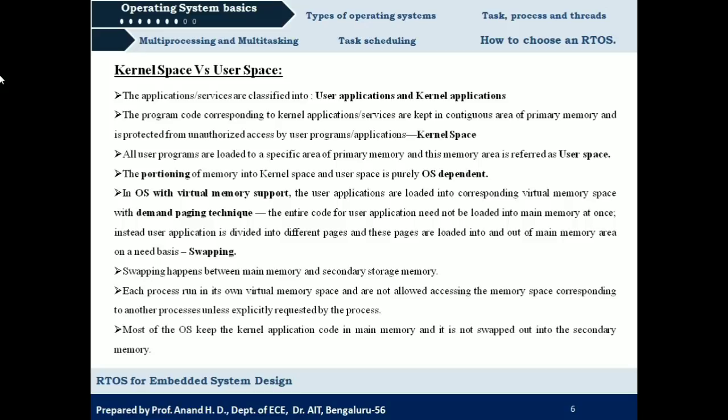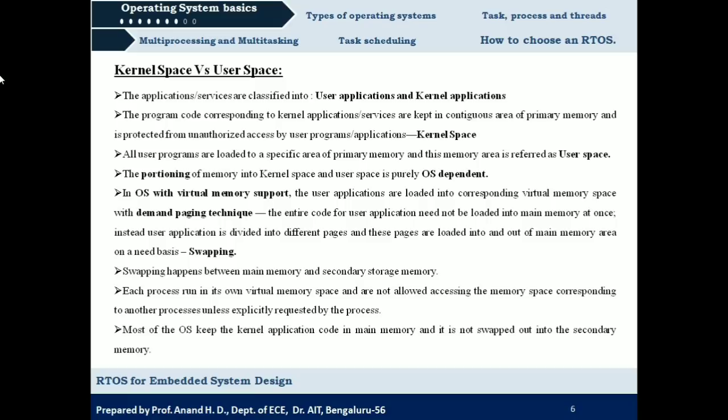If a particular block of code is required, only that block will be loaded into primary memory during the execution of that application. This process of loading user code in and out of primary memory is called swapping. Swapping usually takes place between primary memory and secondary memory. The user code stored in secondary memory will be swapped into primary memory when it is required, and after execution it will be swapped back to secondary memory.